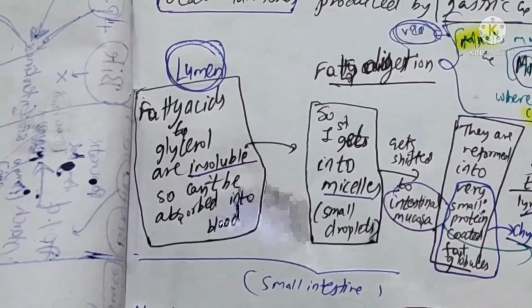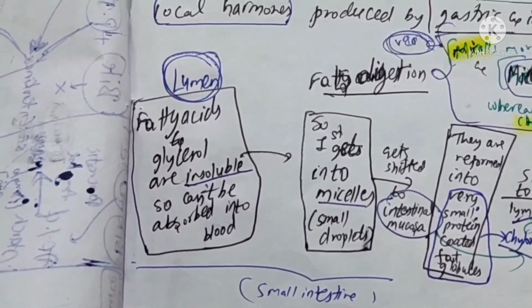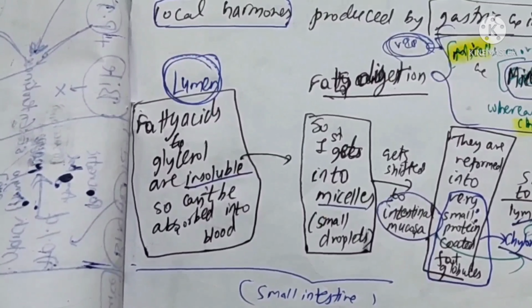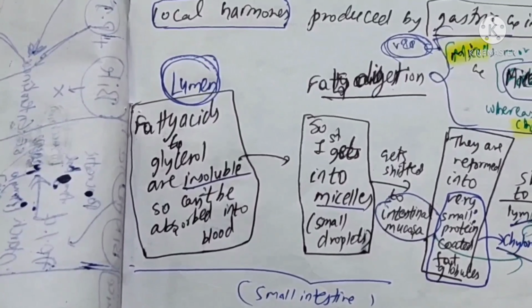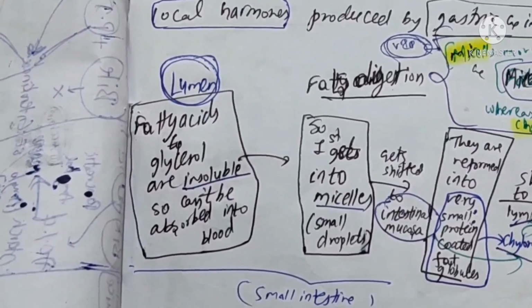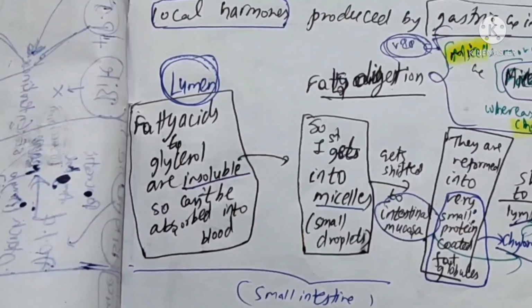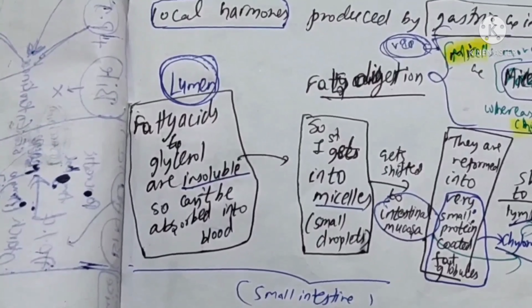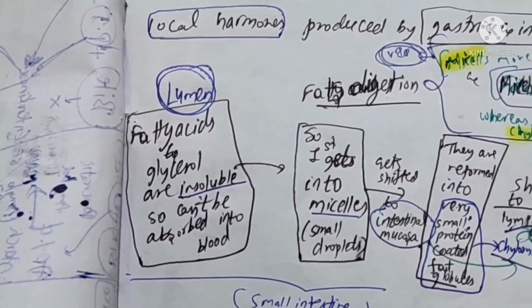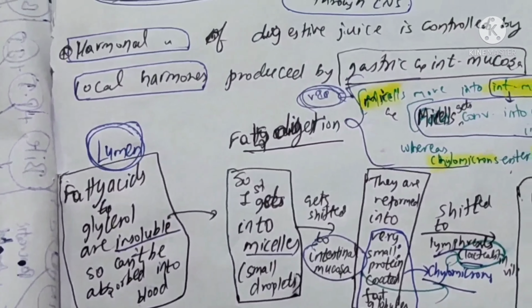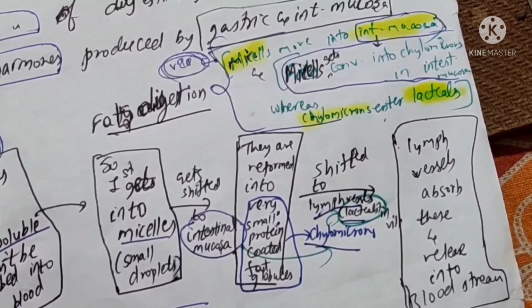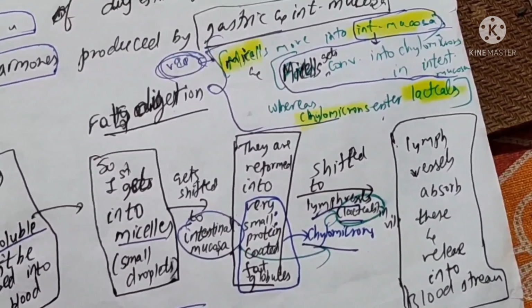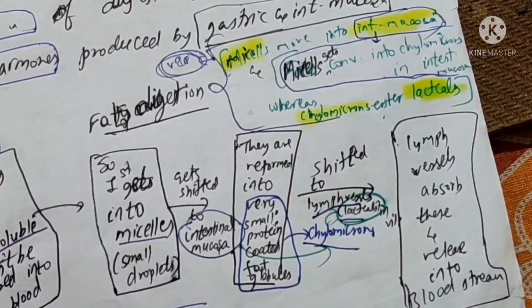In the lumen of the intestine, the fatty acids and glycerol are insoluble, so they can't be absorbed into the blood. So in the small intestine, at the first step, these all are converted into micelles, okay, which are small droplets. In the lumen, this process happens, and now these micelles are shifted into the intestinal mucosa. Okay, and in the intestinal mucosa, these are coated into very small droplets called chylomicrons, and later these are shifted to the lacteals, where the lymph vessels absorb these and release them into the bloodstream.